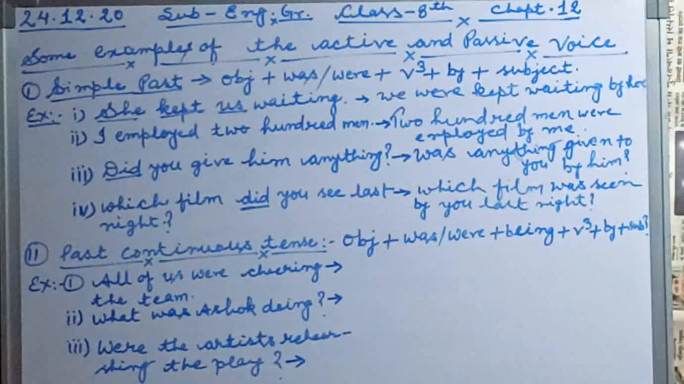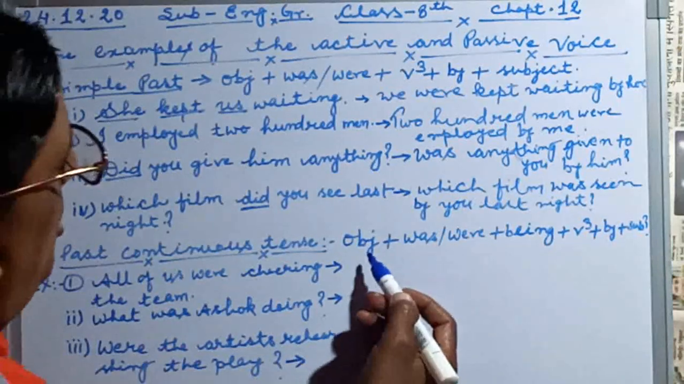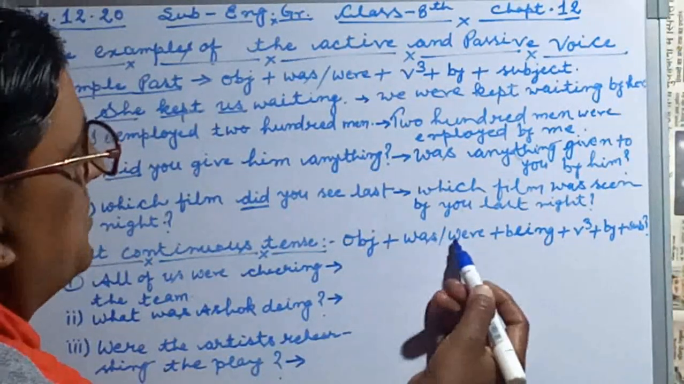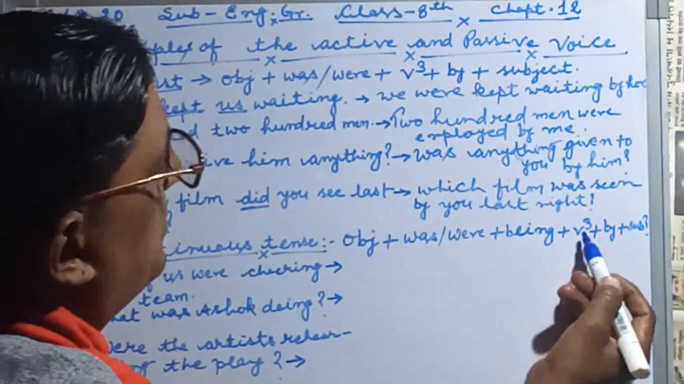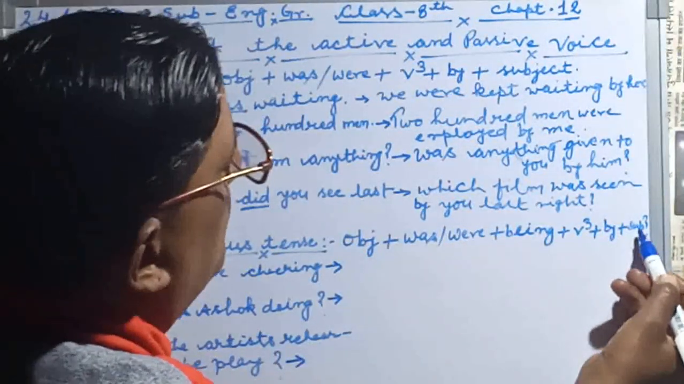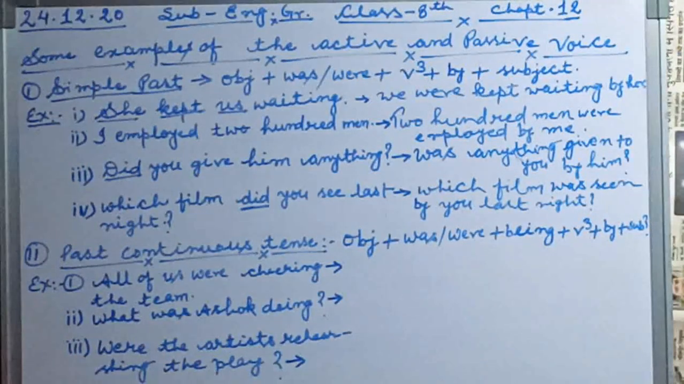Number 2, past continuous tense I am taking, children. The same structure is given here: object plus was plus being plus verb third form plus by plus subject. If it is an interrogative sentence, we put a question mark also.